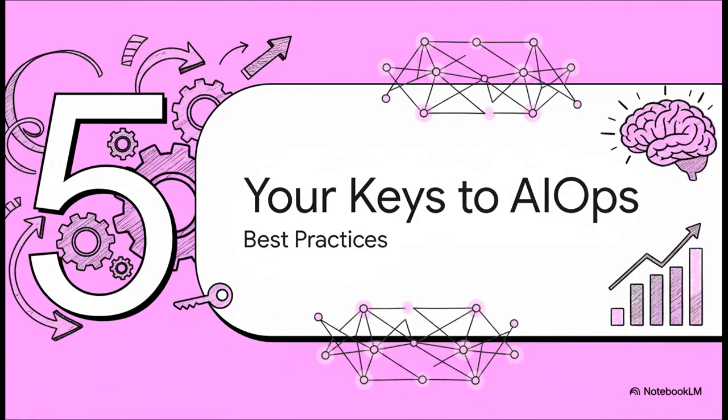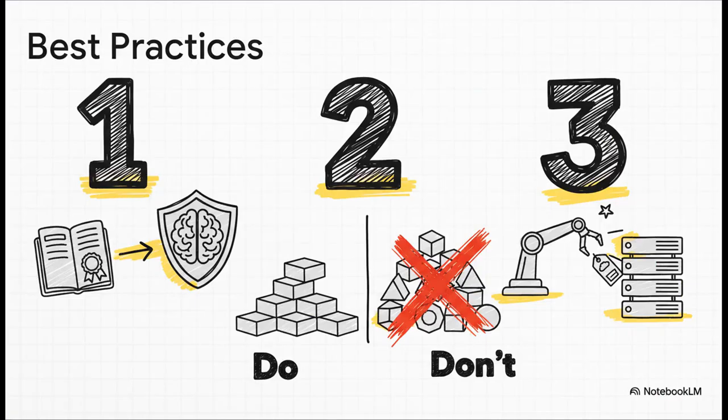So you see the power here. Now the big question is, how do you actually make this happen in your own world? Let's quickly run through a few key best practices that will get you on the right track. First off, just stick to the official conventions. It's going to make your data ready for all the cool AI tools of the future. Second, don't go making up your own custom fields unless you absolutely have to. Every time you do, you're breaking that universal grammar. And finally, let the tools do the work for you. Use the automatic resource detection in your SDKs to fill in all that cloud and Kubernetes info automatically.